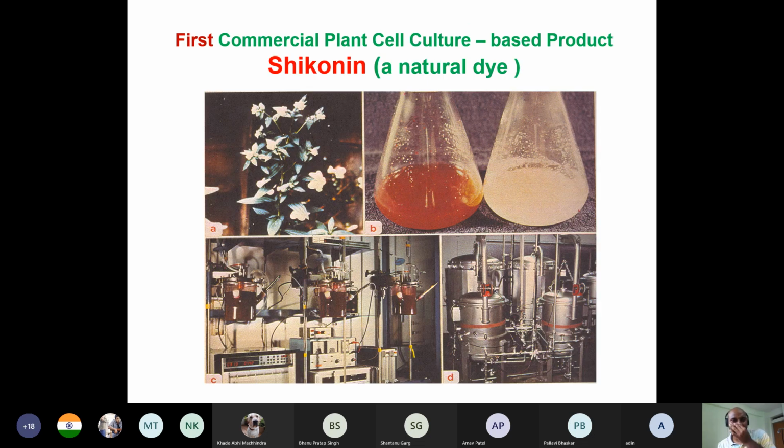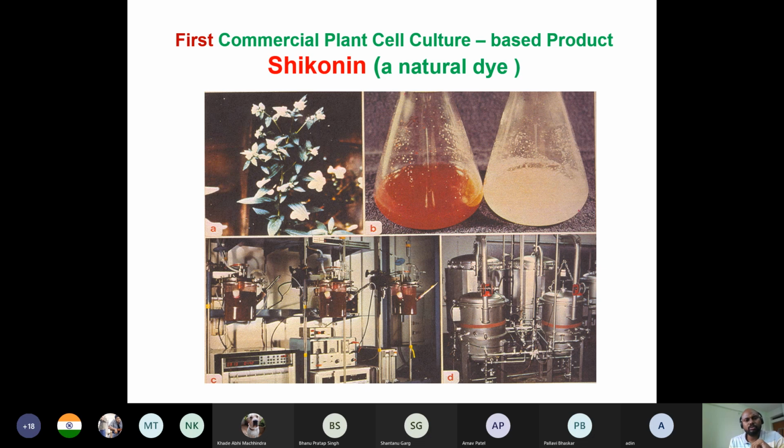So this was what I was telling. This is actually shikonin, which is a natural dye. As I was saying, this is a fine suspension culture. You can see this is shikonin, and they have a lot of bioreactors. Nowadays shikonin is produced only in bioreactors from suspension culture, and they accumulate the shikonin and people harvest it.